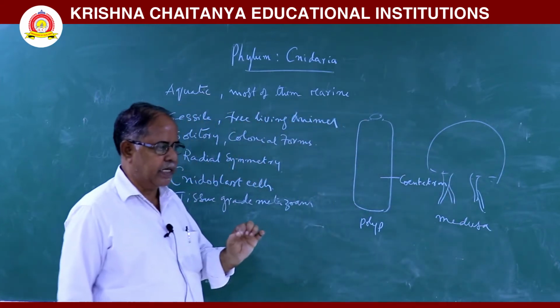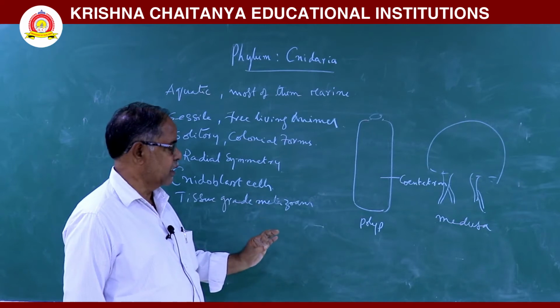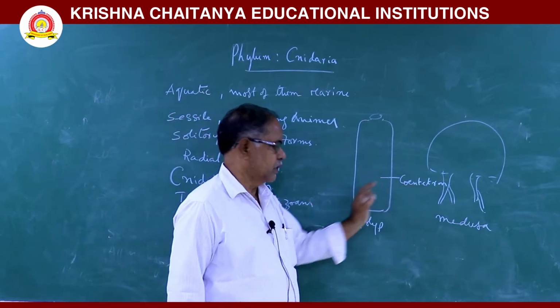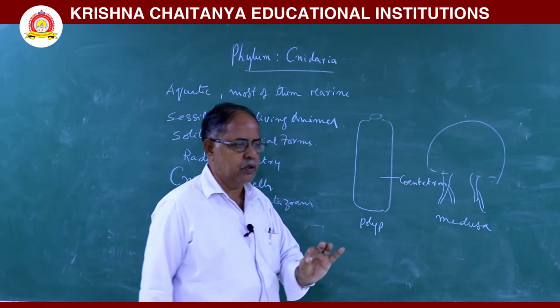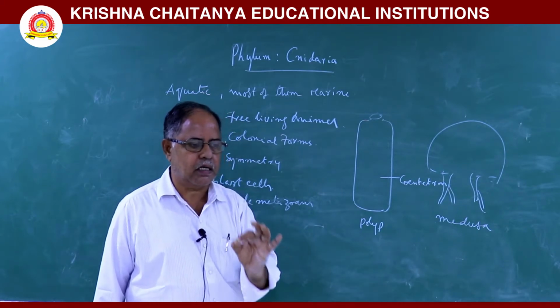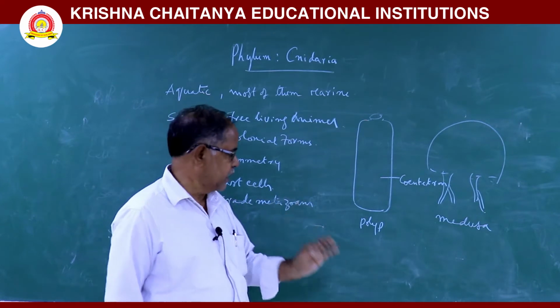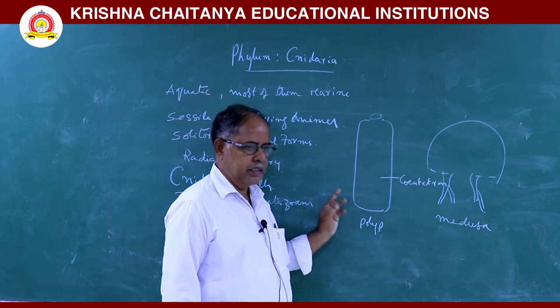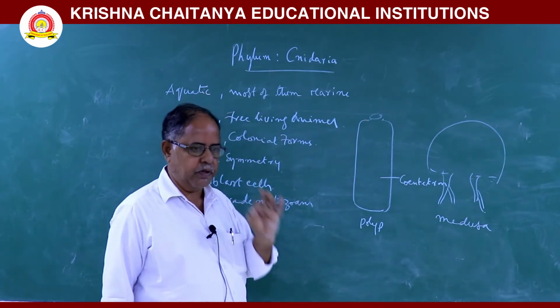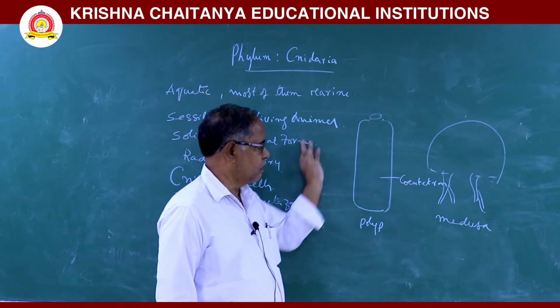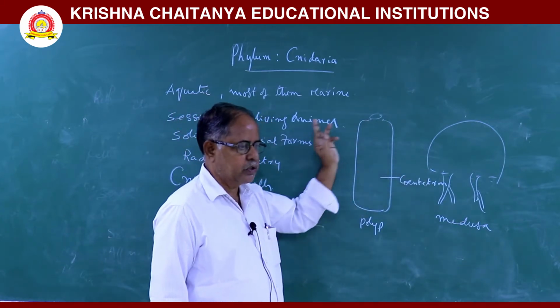The animals which are having both the forms, that is a polyp and medusa, they show metagenesis or alternative generation. That means the polyp is an asexual form. This asexual form produces medusa by asexual reproduction.